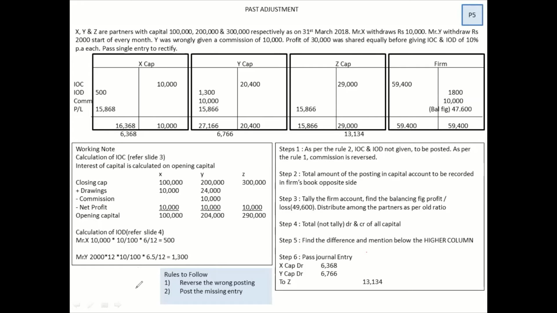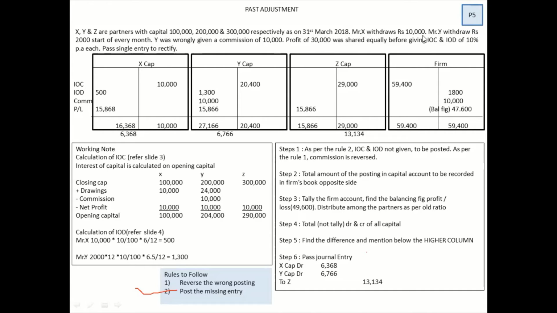In past adjustment, you follow this rule. Reverse the wrong posting and post the missing entry. These are the two rules, and once you follow this rule, you can never go wrong. So let us understand now. Let us read this. X, Y, Z are partners with capital 1 lakh, 2 lakh, 3 lakh respectively.